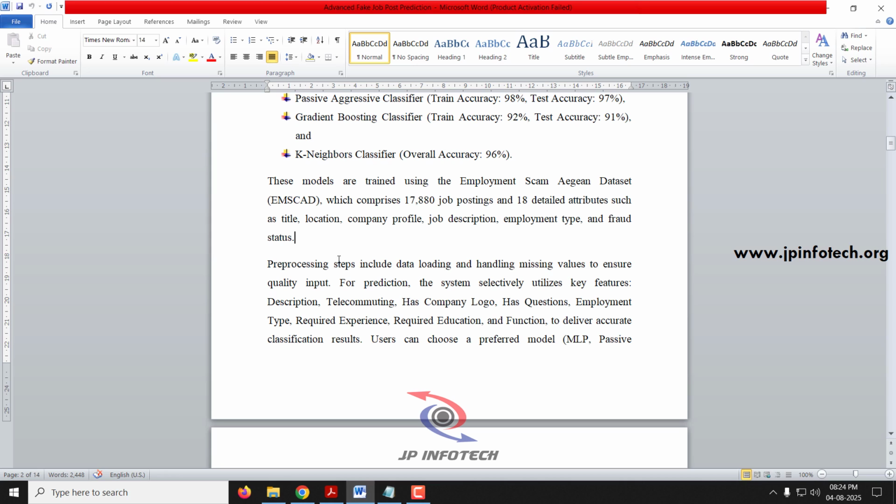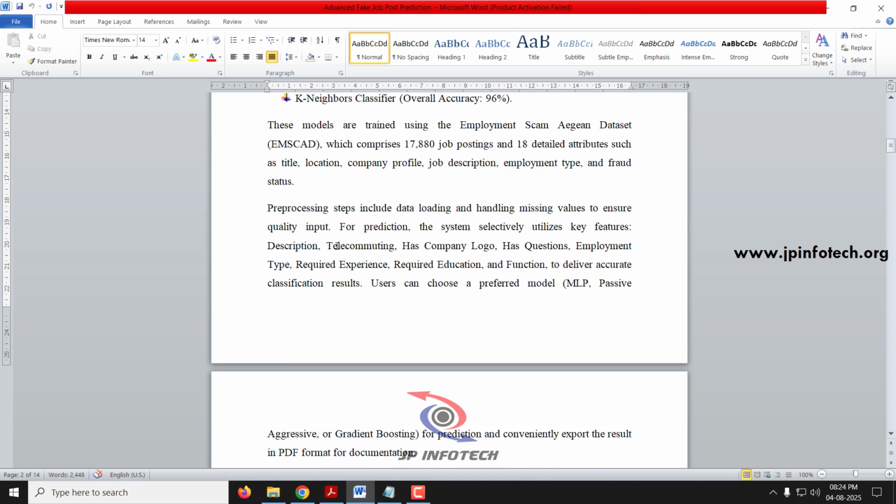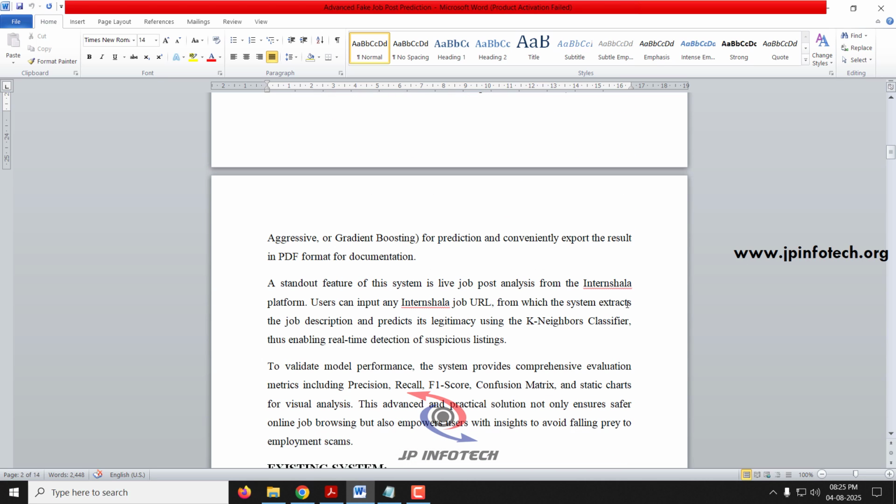Coming back to the abstract document, after the dataset is sorted, we are going to do the pre-processing. The pre-processing includes steps like data loading and handling the missing values. Then we select the features. We are not going to use all 18 features. We are going to use features such as description, telecommuting, has company logo, has questions, employment type, required experience, required education, and function. Based on that, the model is going to be trained. And finally, we are going to add an additional feature, which is live job prediction, where we are going to use a platform called Internshala, with a link to it.